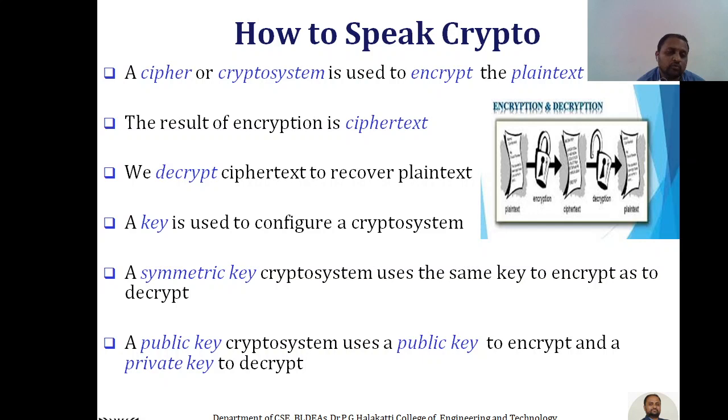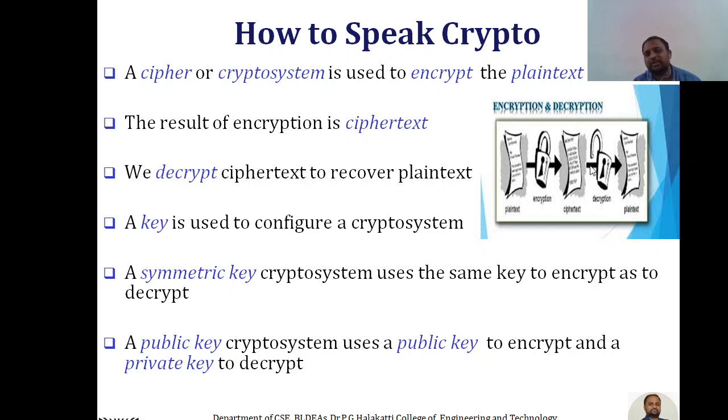And one more key concept is the public key crypto system, which uses a public key to encrypt the data at the sender and a private key to decrypt the data at the receiver. So two different keys will be used in a public key crypto system. This is how we speak in crypto, right?